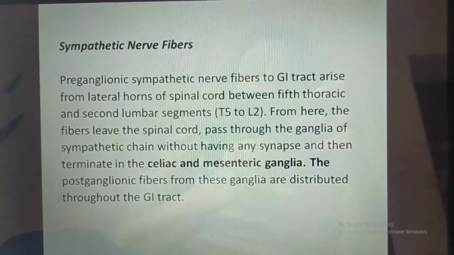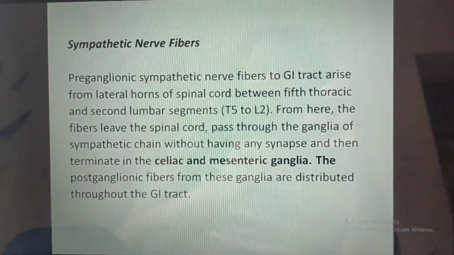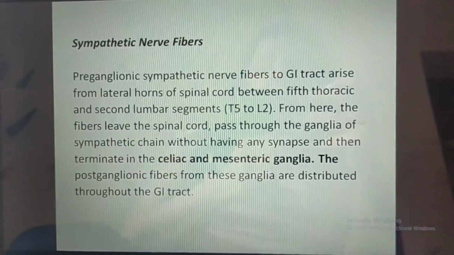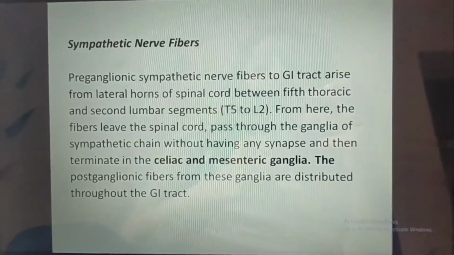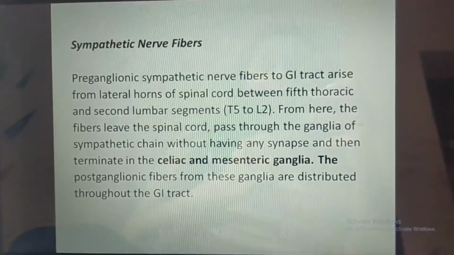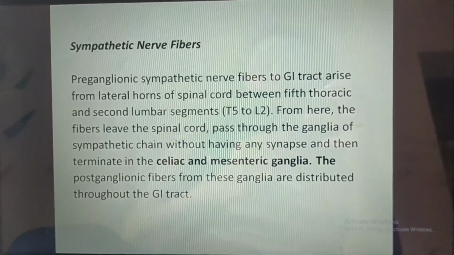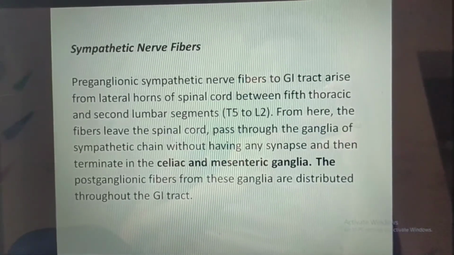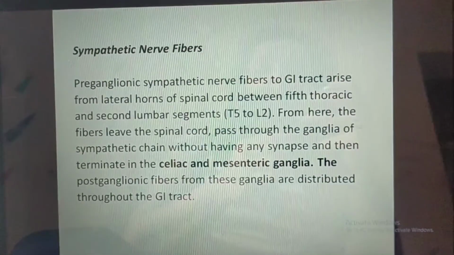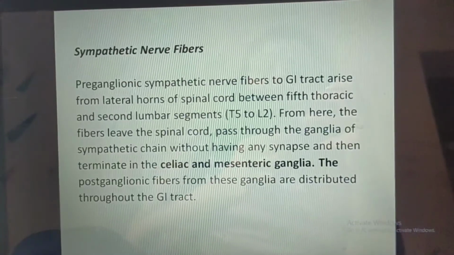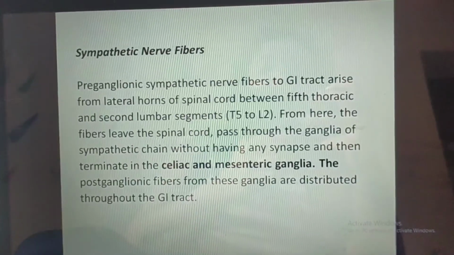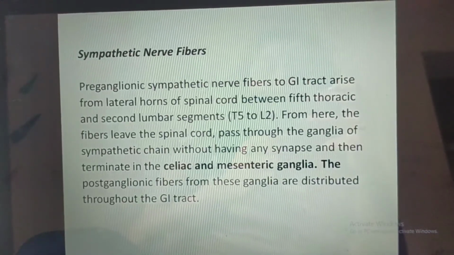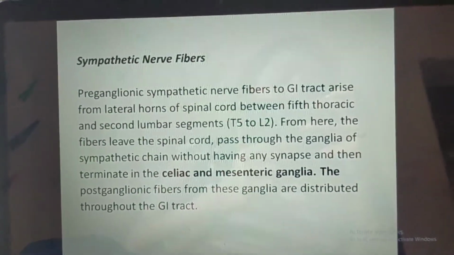Preganglionic sympathetic nerve fibers to the GI tract arise from lateral horns of the spinal cord between the fifth thoracic and second lumbar segments, T5 to L2. From here, the fibers leave the spinal cord, pass through the ganglia of the sympathetic chain without having any synapse, and then terminate in the celiac and mesenteric ganglia. The postganglionic fibers from these ganglia are distributed throughout the GI tract.